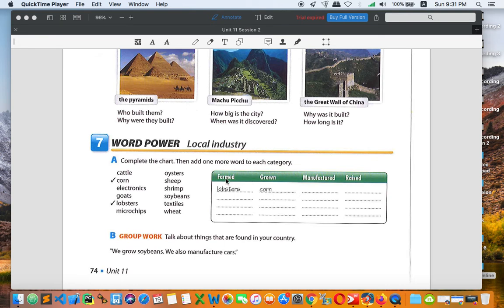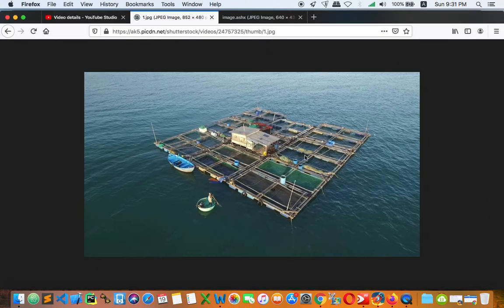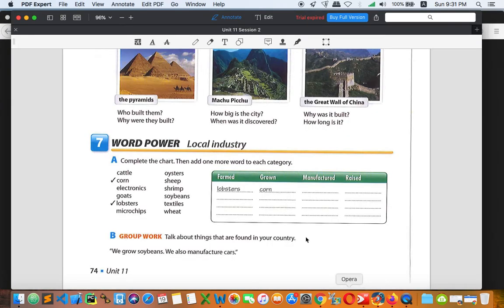Farm here means not farming, everybody. Let me show you what it is. This picture shows the people who farm their lobster in the sea, right? If you take a look at these different spots right here, those are lobsters. It's in the open sea, and they have some kind of lobster. They have oysters too. All right, they can farm the oysters right there too. Okay, so let's go back to our lesson.